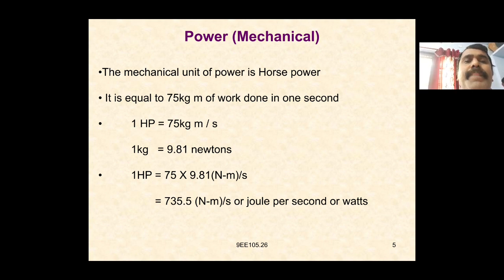So 1 kg is equal to 9.81 newtons. So again, 1 HP is equal to 75 into 9.81 Newton meter per second, which is equal to 735.5 Newton meter per second, or joule per second, or watts.